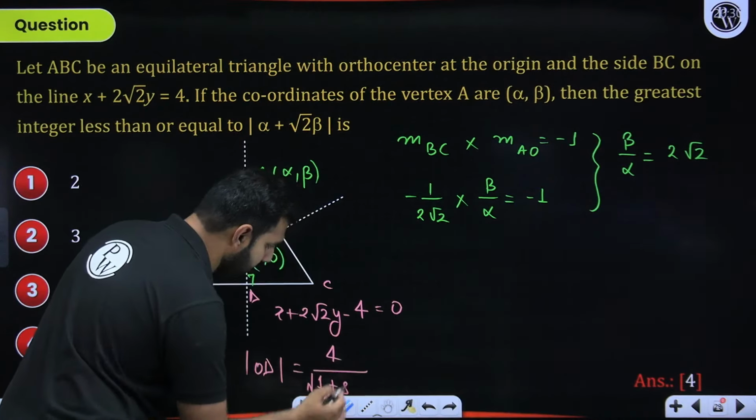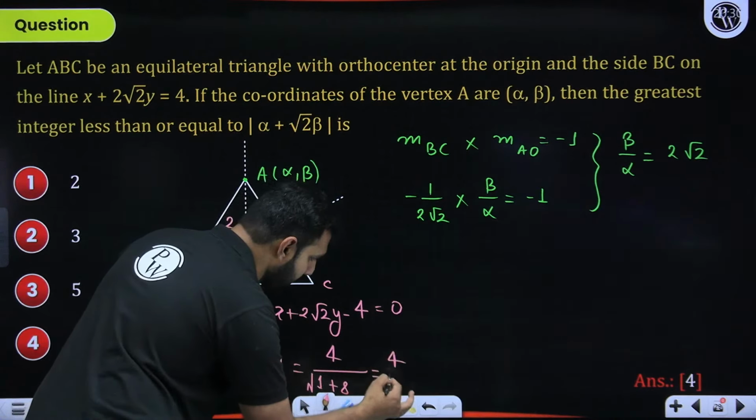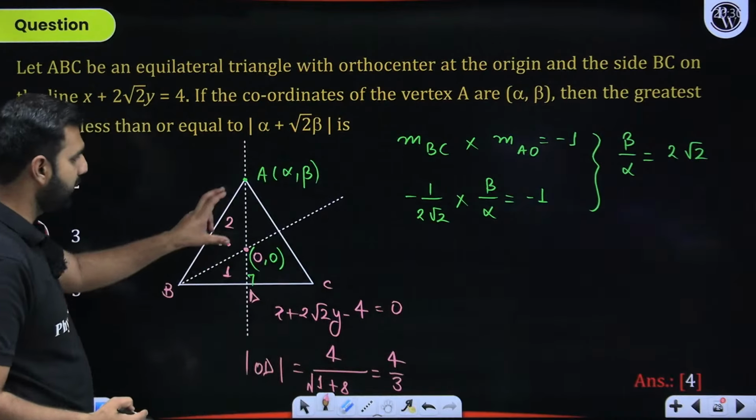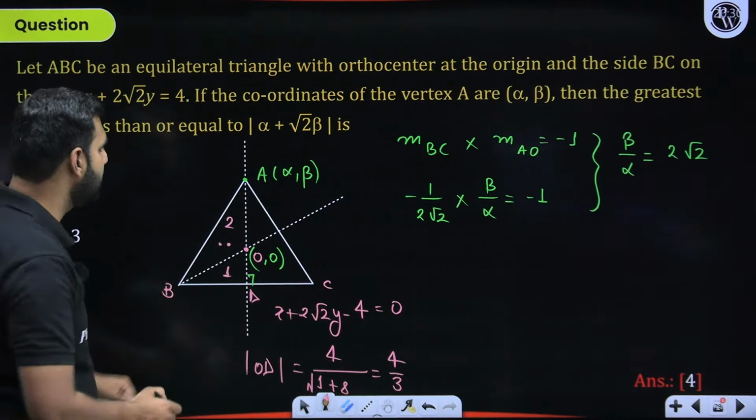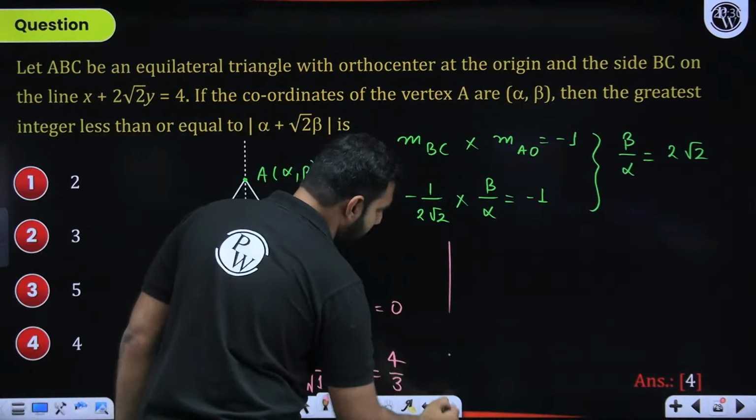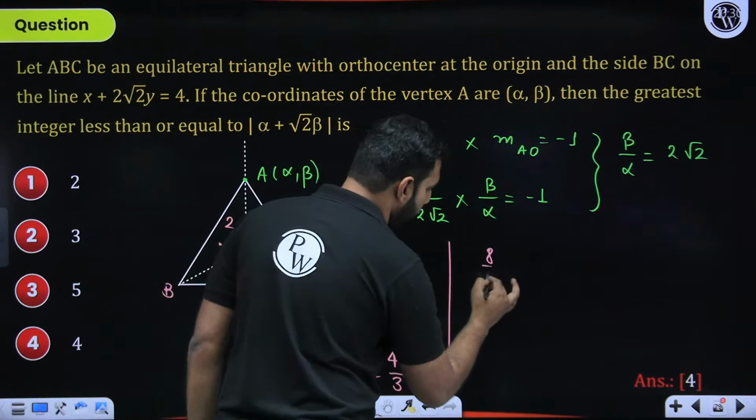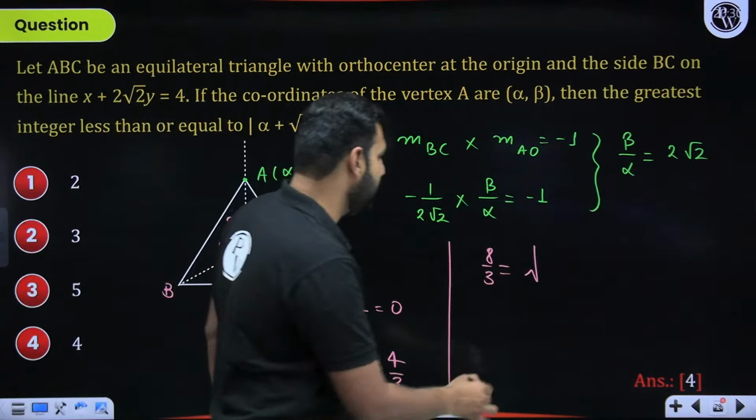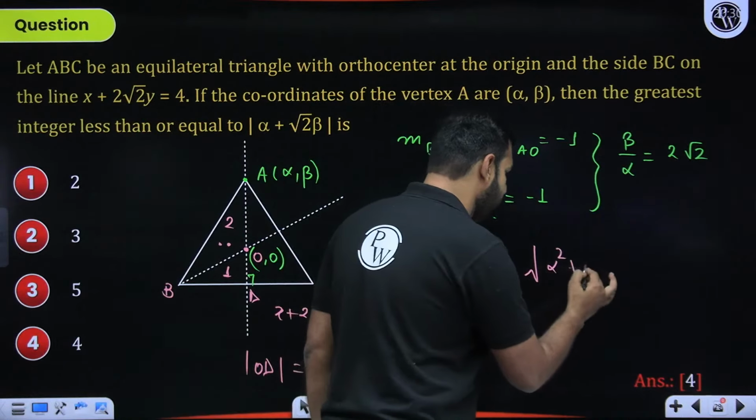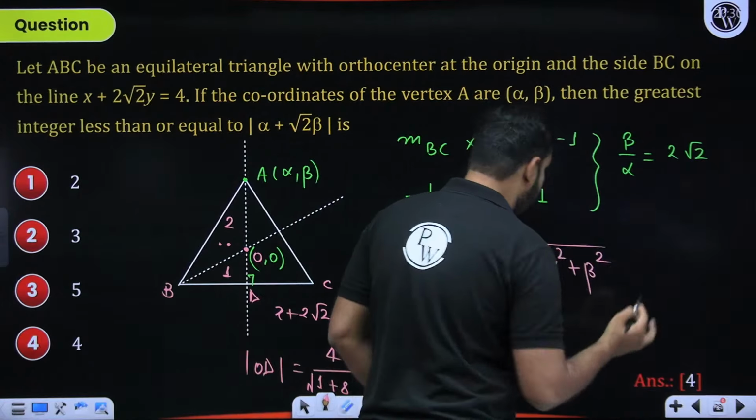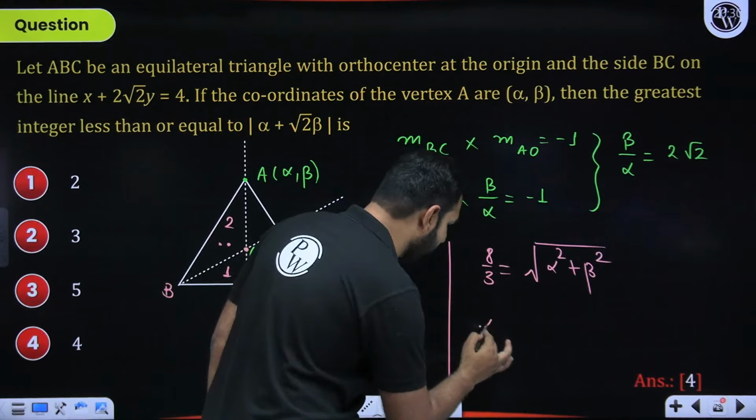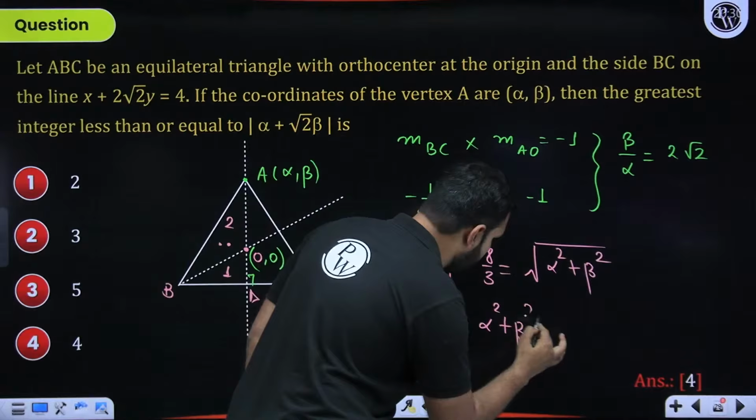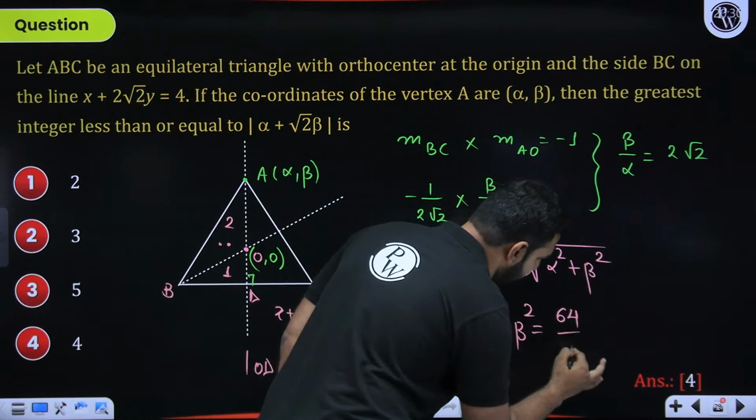So 4 by 3 is there. If this is 4 by 3, this will be double of it, which is 8 by 3. So AO will be 8 by 3. But what is AO? AO will be alpha square plus beta square inside an under root. Now, we have cracked alpha square plus beta square to be 64 by 9.